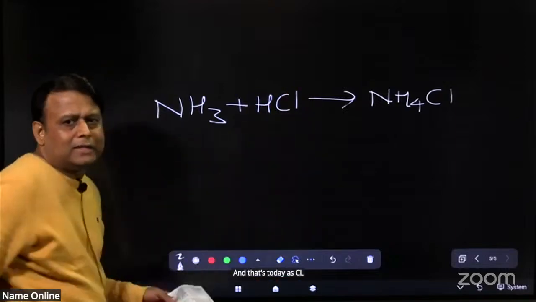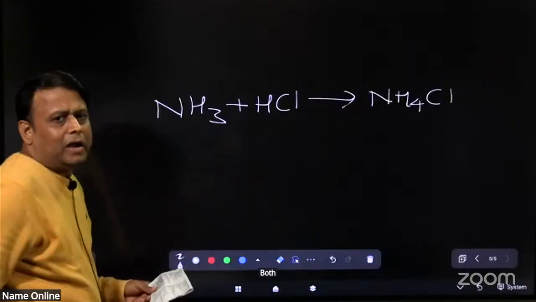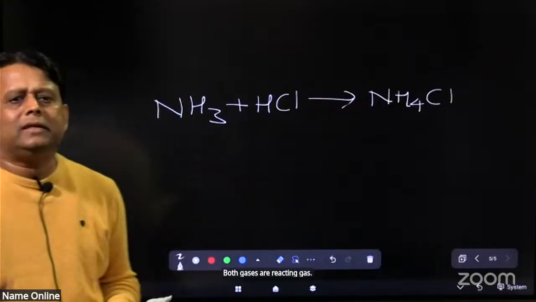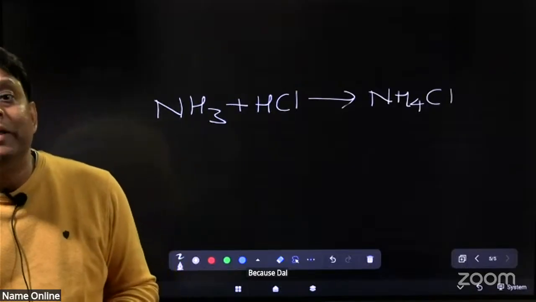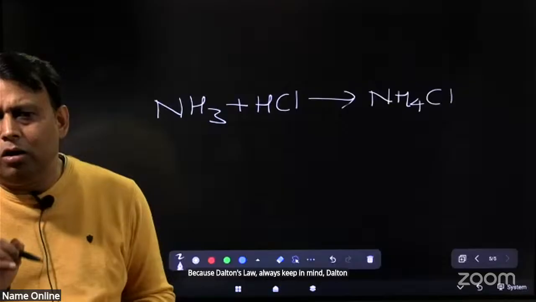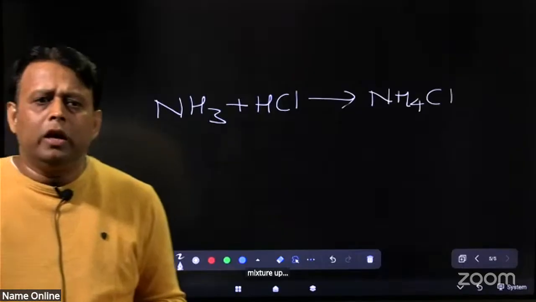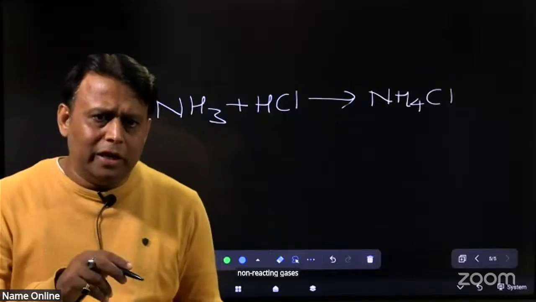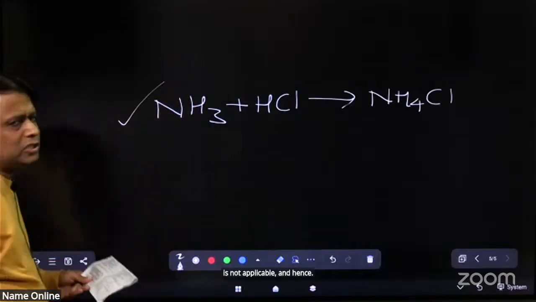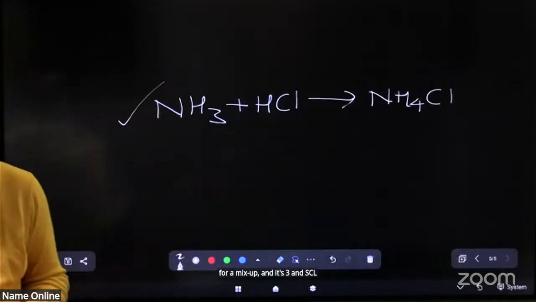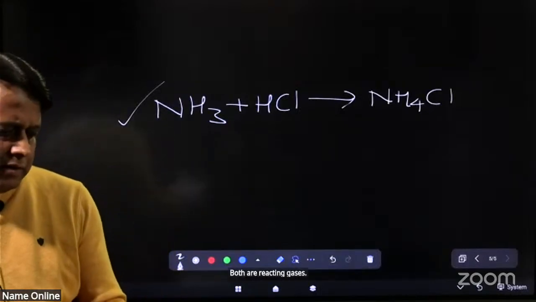NH3 and HCl after reaction give NH4Cl. Both gases are reacting gases and hence Dalton's law is not applicable. Always keep in mind, Dalton's law is only applicable for a mixture of non-reacting gases. So for a mixture of NH3 and HCl, Dalton's law is not applicable because both are reacting gases.